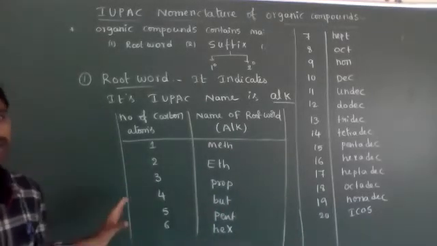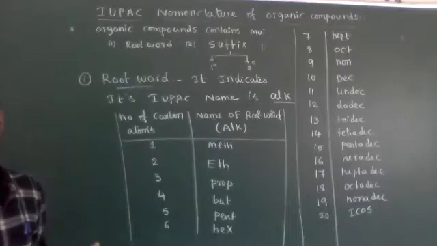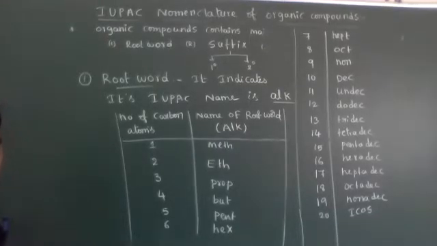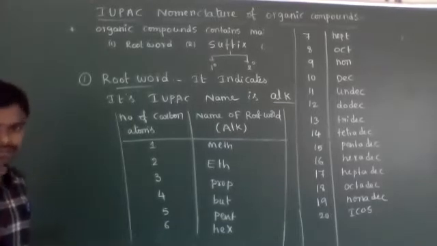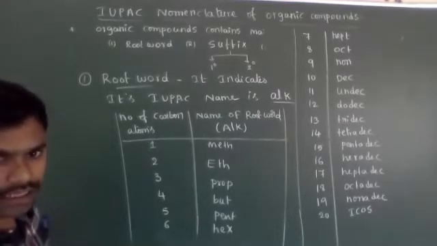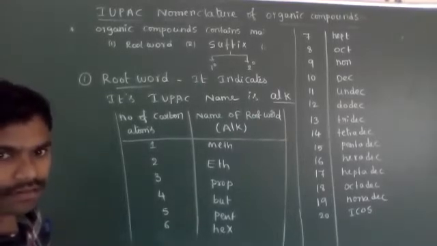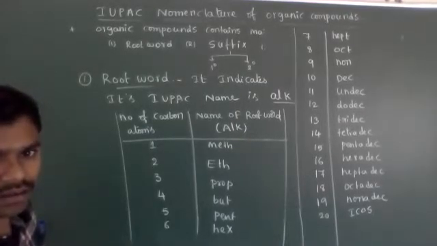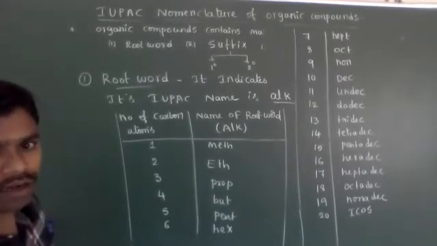Okay, students, so this is about the root word. Now, does anybody have doubt? Let me know. Clear? Nishchay, Abhay, Shraddha. Yes. Okay, so those names we have to remember.